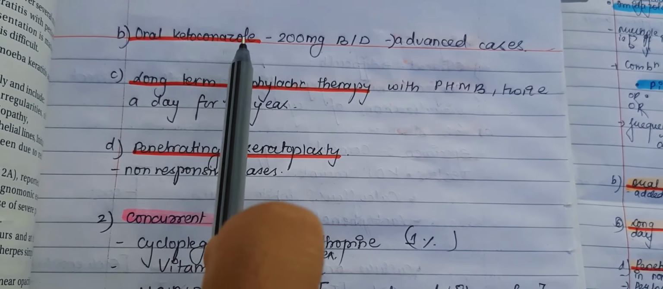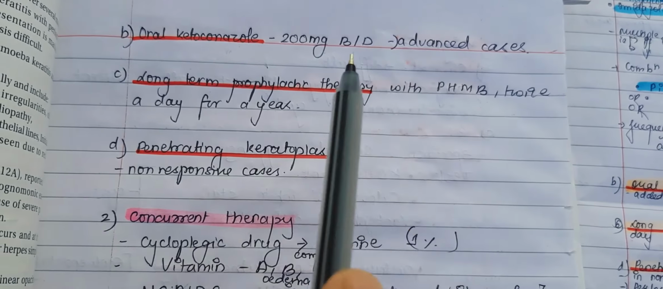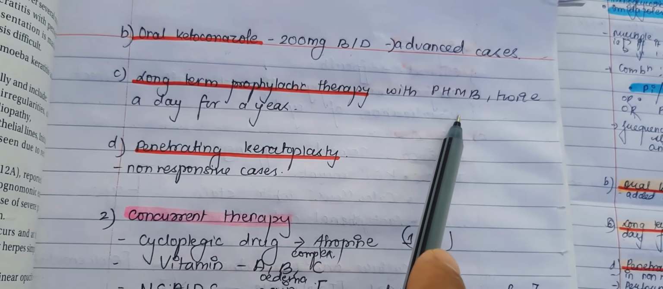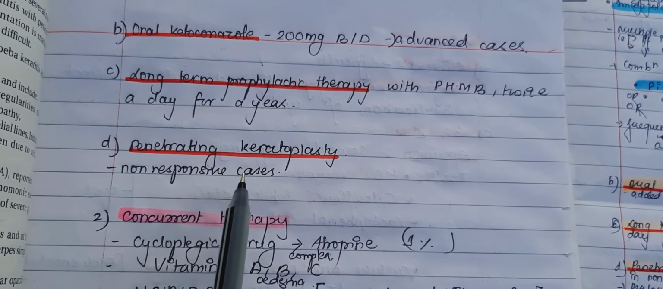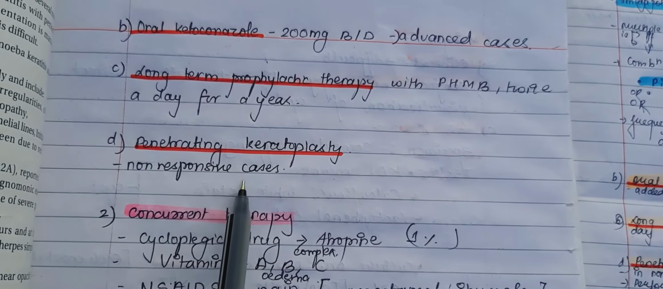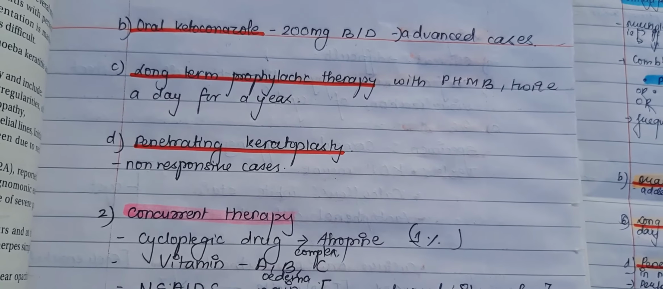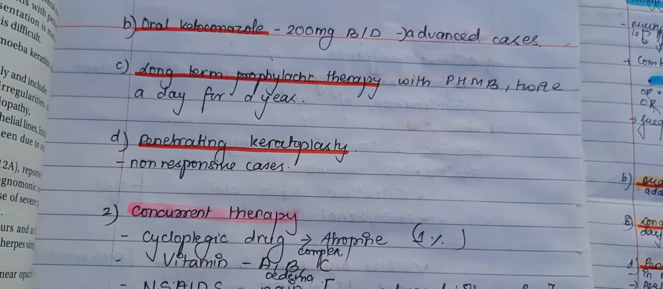Oral ketoconazole 200 mg BD is used in advanced cases. Long-term prophylactic therapy with polyhexamethylene biguanide is used twice a day for a year. Penetrating keratoplasty is done in non-responsive cases, and it is performed after a full course of maximum medical therapy and a quiescent phase of at least 6 months.